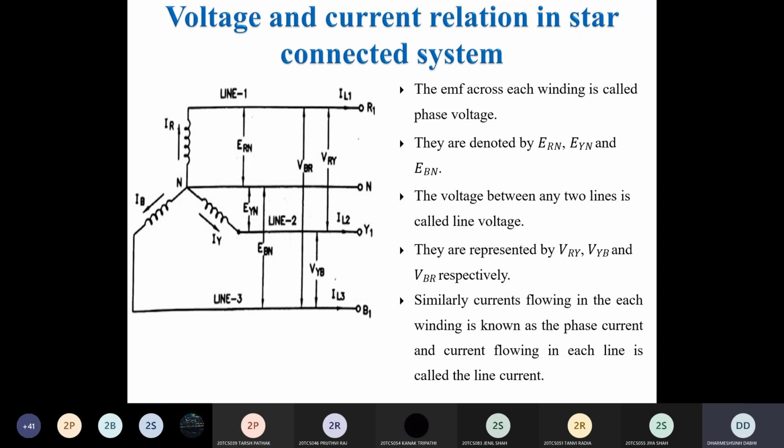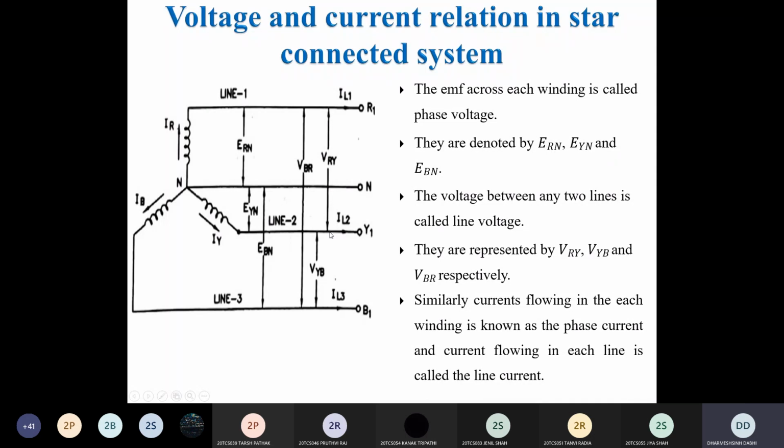Whereas if you measure the voltage between two lines, meaning line 1, line 2, and line 3, that is, between two phases, between R and Y, between Y and B, or between R and B, that is called a line voltage. So line voltage is denoted by, here you can see, VRY, that is the voltage between R phase and Y phase. This one.